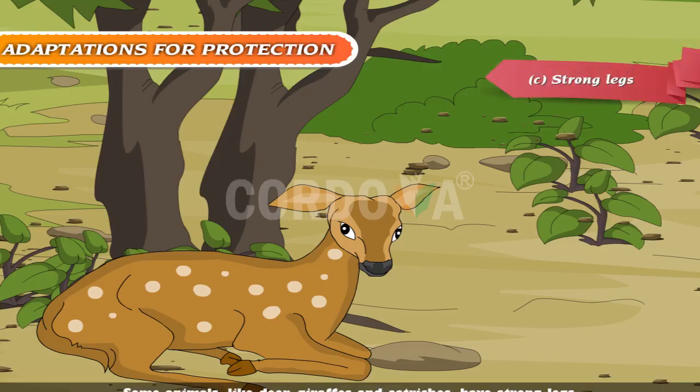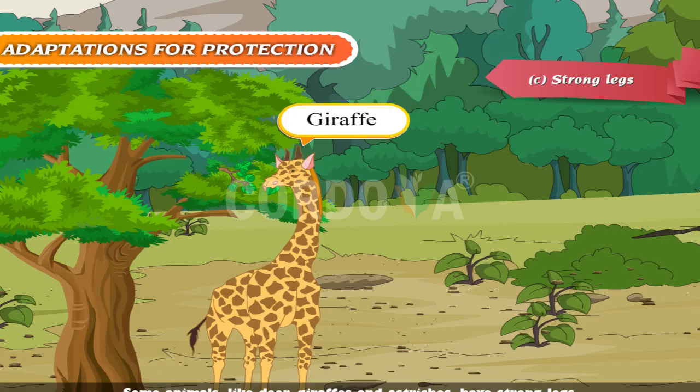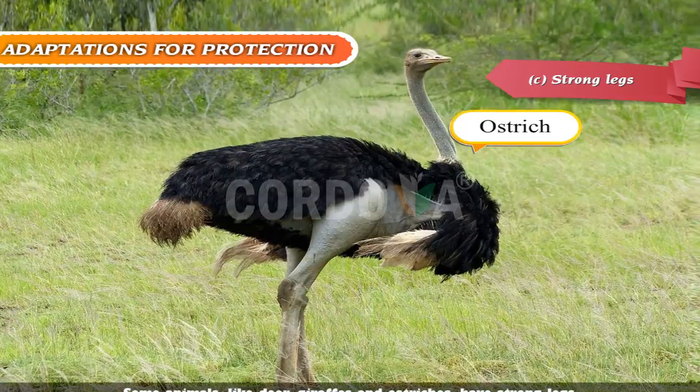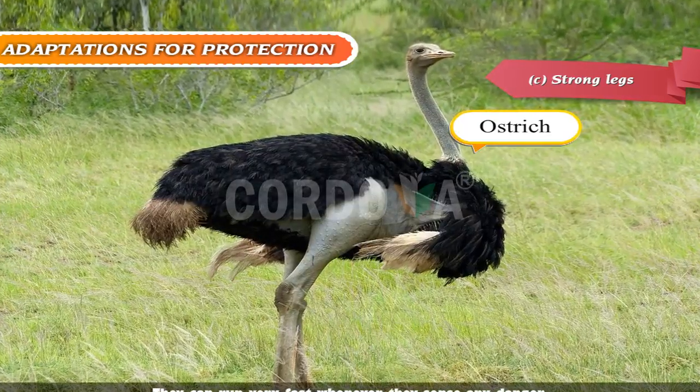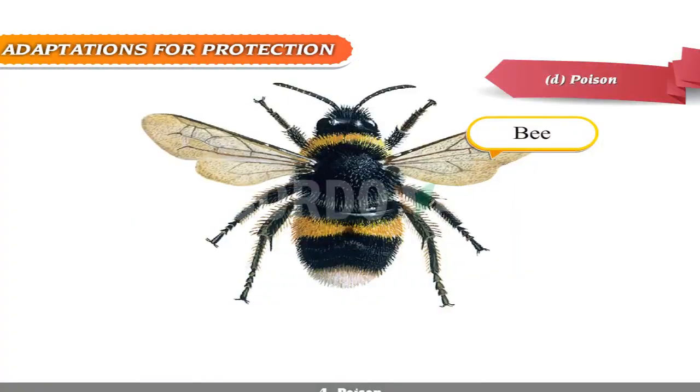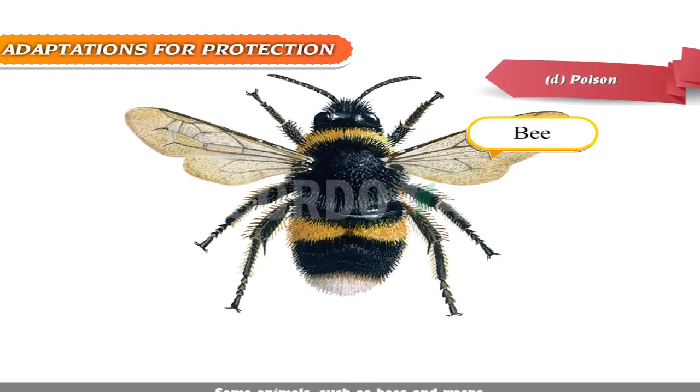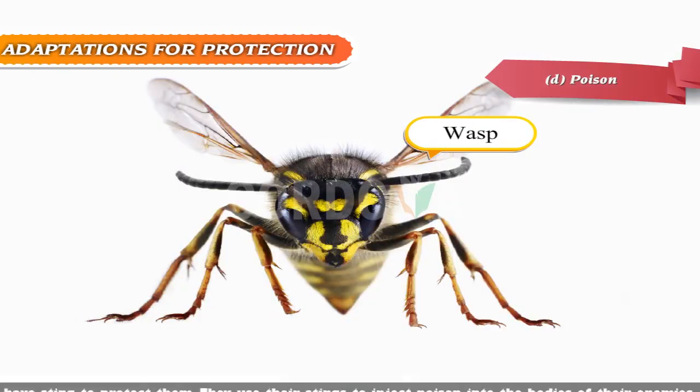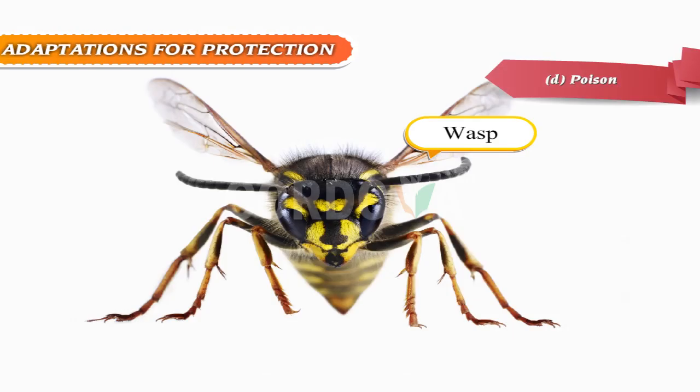Strong legs. Some animals like deer, giraffes, and ostriches have strong legs. They can run very fast whenever they sense any danger. Poison. Some animals, such as bees and wasps, have stings to protect them. They use their stings to inject poison into the bodies of their enemies.